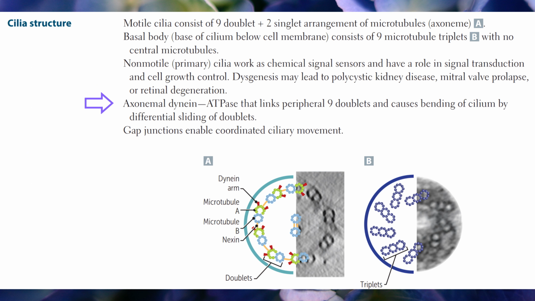Axonemal dynein. Axonemal dynein is an ATPase that links peripheral 9 doublets and causes bending of the cilium by differential sliding of doublets. Gap junctions enable coordinated ciliary movement.